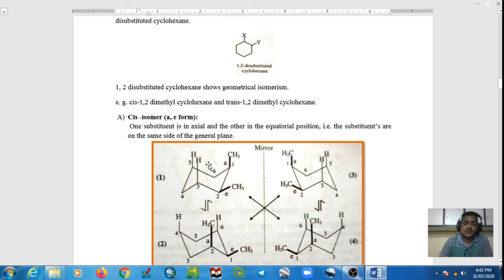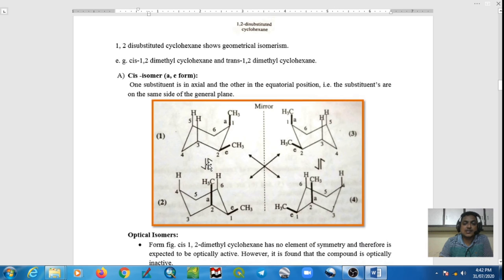This is the cis isomer of 1,2-dimethyl cyclohexane. What we expected? It must be optically active because it does not contain any plane of symmetry. But in actual case, we found this molecule is optically inactive.